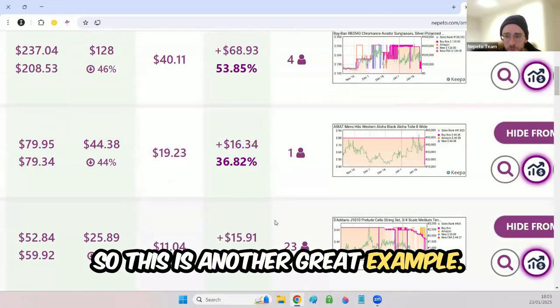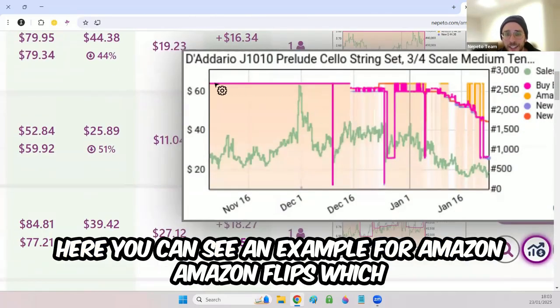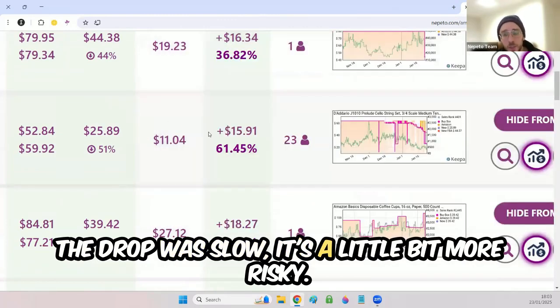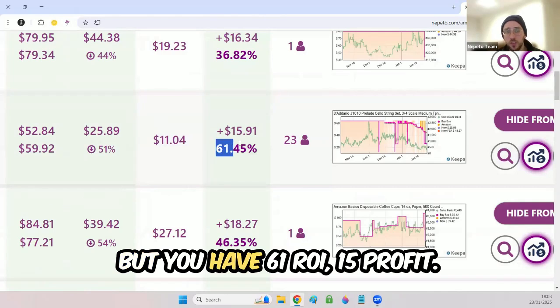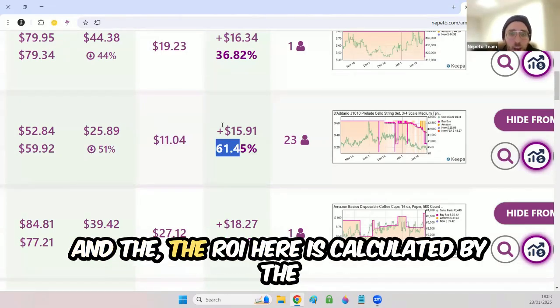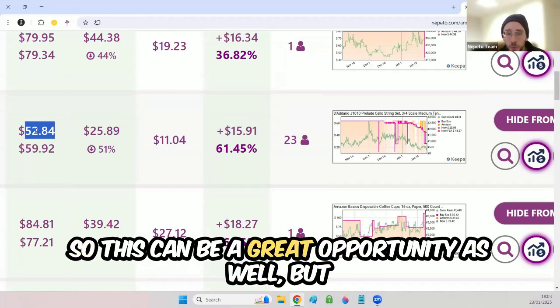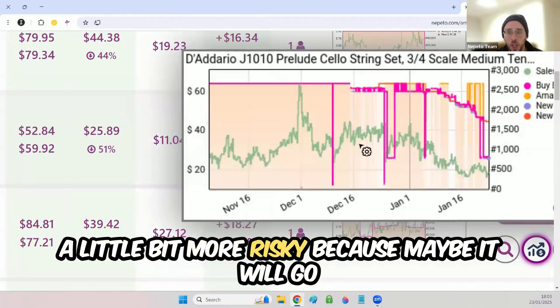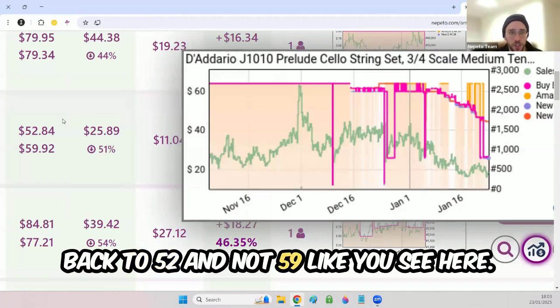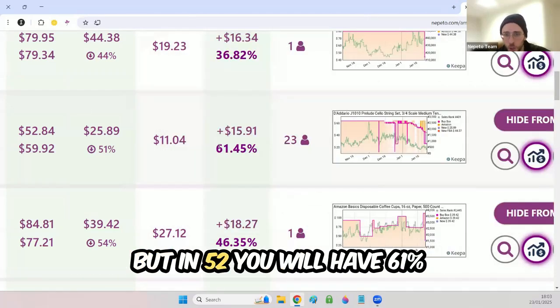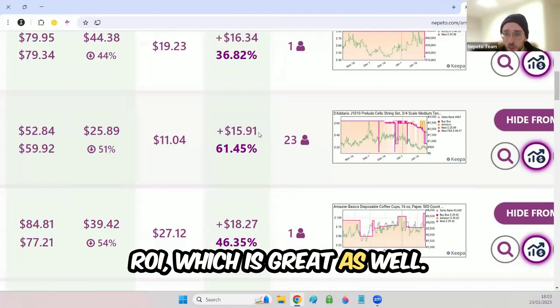So this is another great example. Here you can see an example for Amazon to Amazon flips, which the drop was slow. It's a little bit more risky, but you have 61% ROI, $15 profit, and the ROI here is calculated by the average for the 30 days by the lower price. So this can be a great opportunity as well, but a little bit more risky because maybe it will go back to 52 and not 59 like you see here. But in 52, you will have 61% ROI, which is great as well.